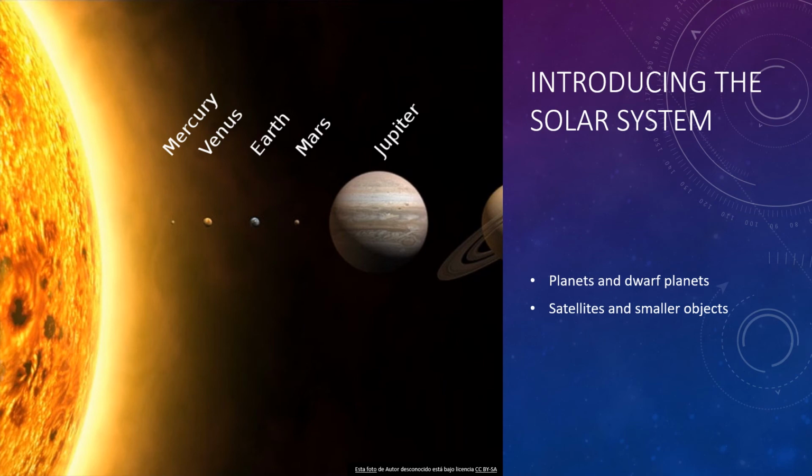Last but not least, remember that one of the defining characteristics of a planet is that it has cleared out the area around the path of its orbit. You're going to find some interesting terms like planetesimals, which are small bodies made of rock and ice.